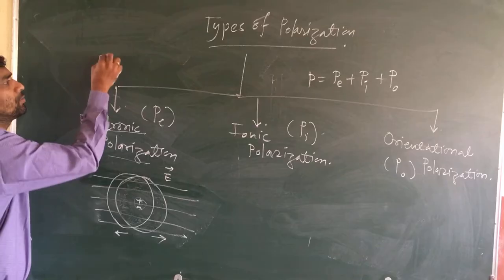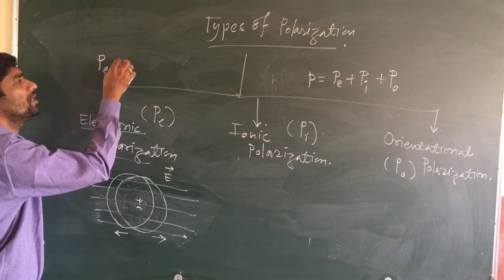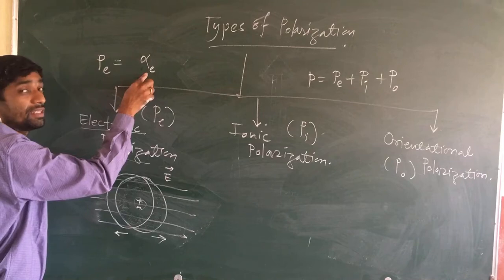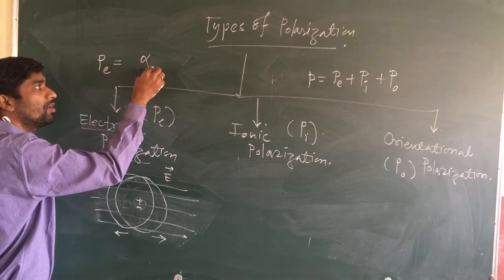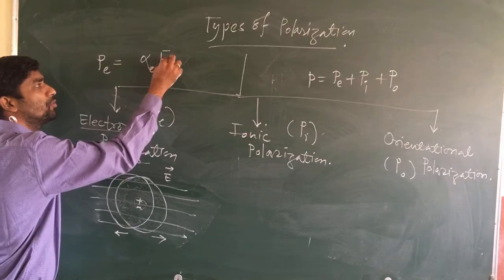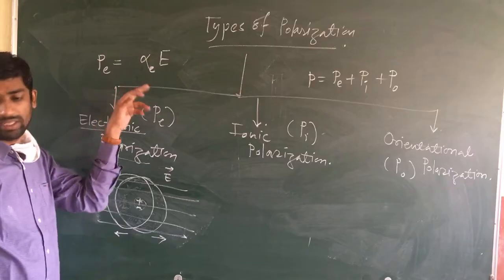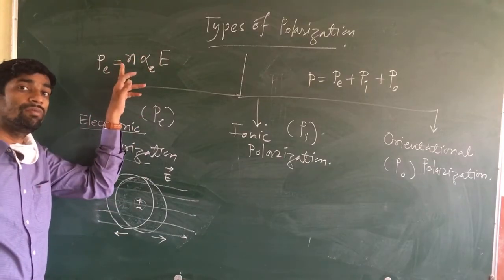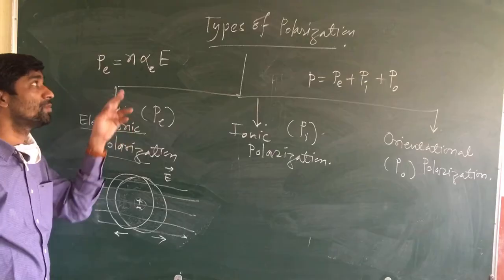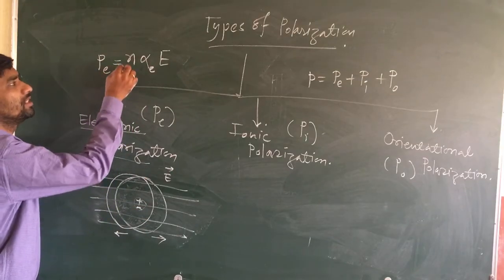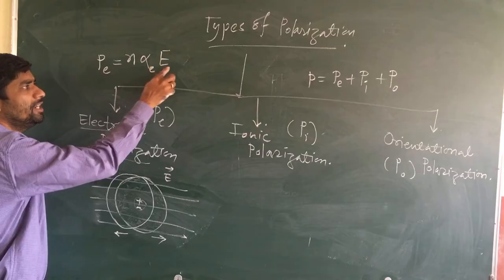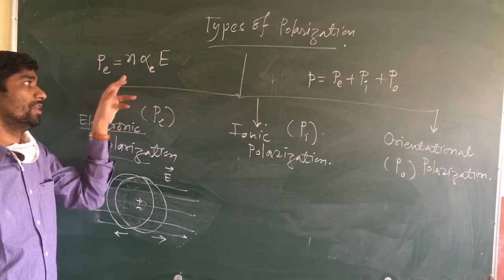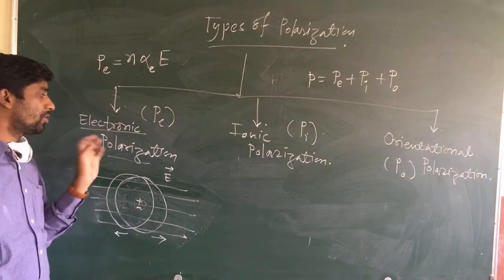So this electronic polarization is given by PE equals alpha E, the polarizability constant for electronic polarization, which is directly proportional to the electric field. So alpha E into E, and what is N here? N is the number of atoms or molecules per unit volume. So electronic polarization is given by N into alpha E into E. In some books you can take capital N in place of small n. So this is about electronic polarization.